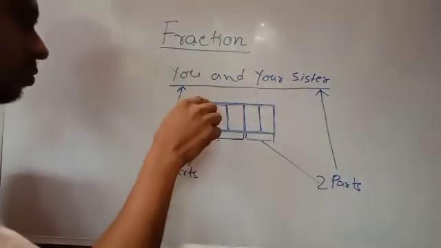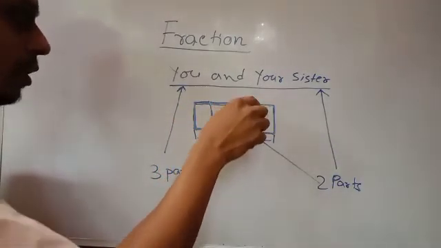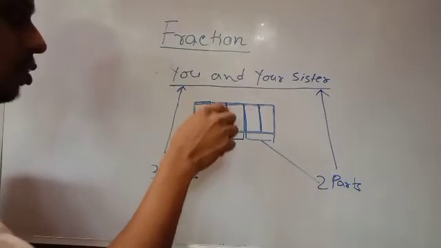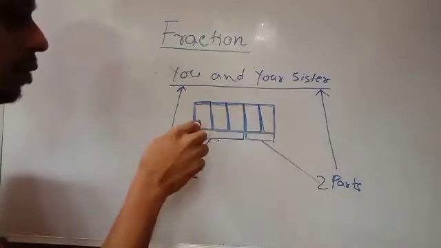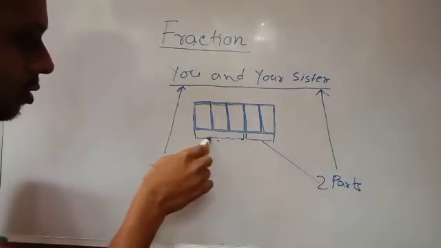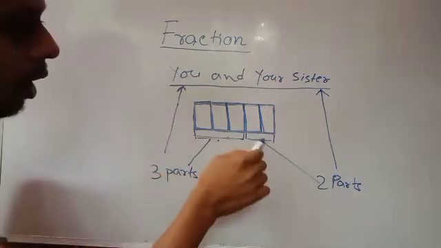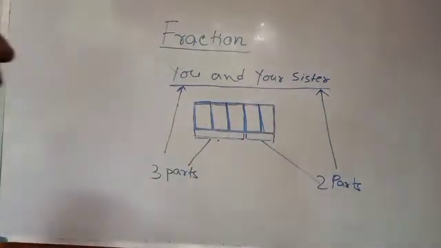First she has cut it into 5 equal pieces. 1, 2, 3, 4, 5 equal pieces. Now these 3 pieces are given to you, and the other 2 pieces are given to your sister.